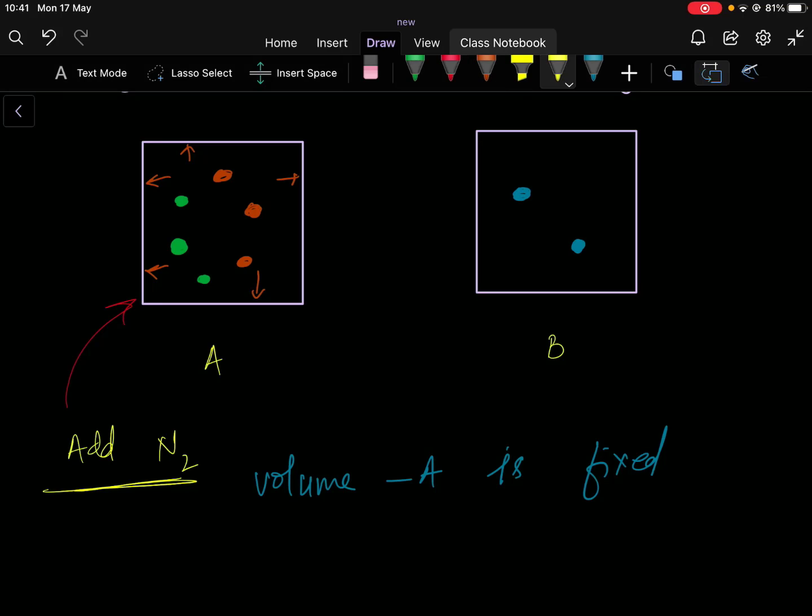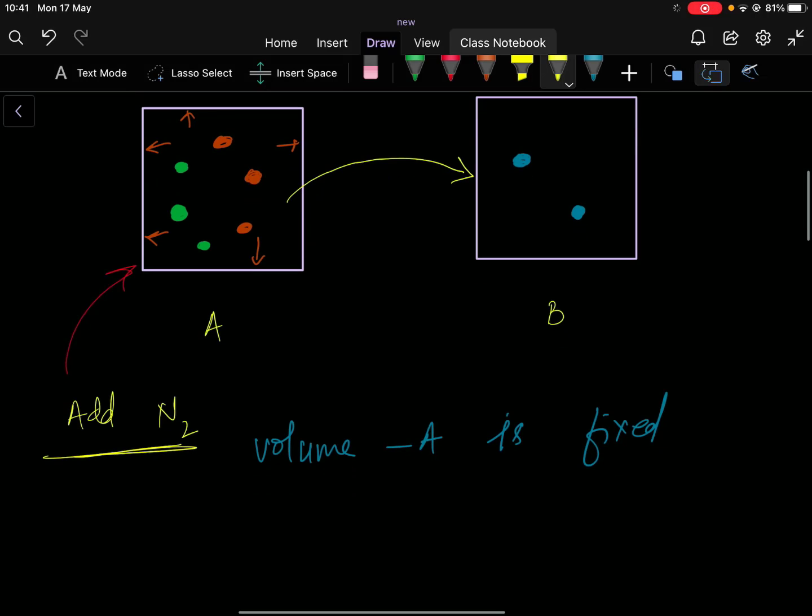Now the equilibrium tries to shift towards the forward side. If I add nitrogen, it reacts with the hydrogen and makes more ammonia, reducing the number of particles and the pressure in container A, and shifting the pressure to container B where the pressure is less.